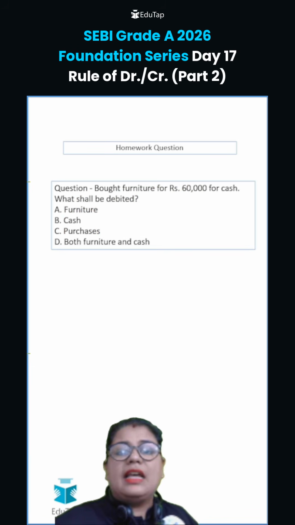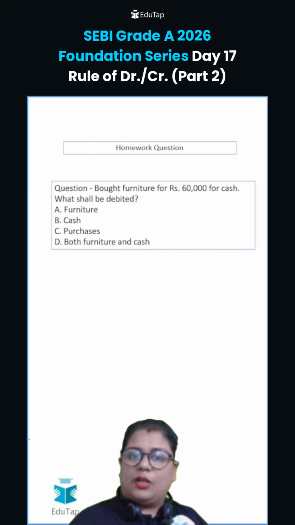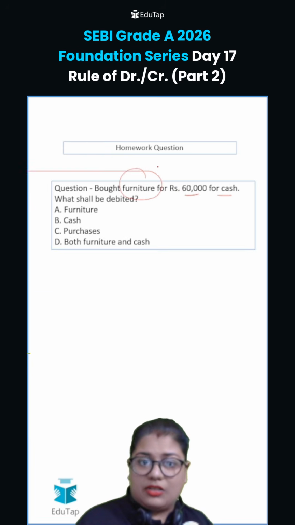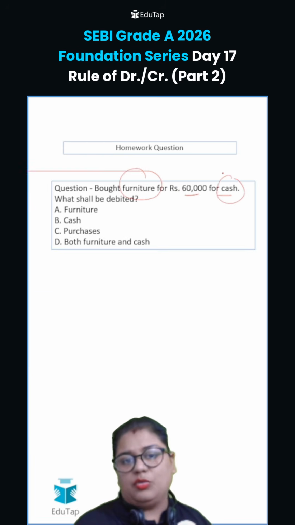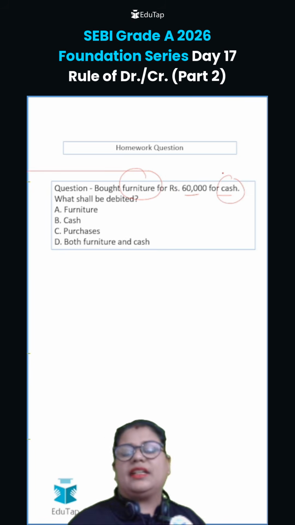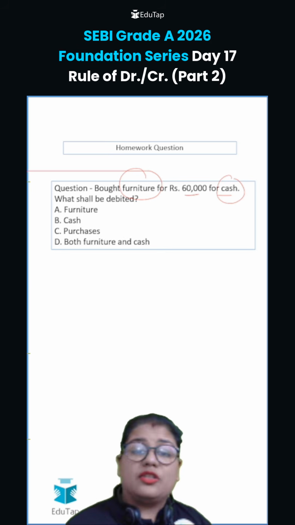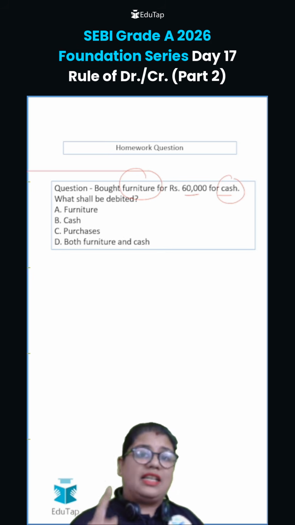On the similar line, see this homework question, try to answer this. You have bought a furniture for 60,000 for cash. So two accounts that will be impacted here is, one is the furniture account, this is also an asset account. एक है आपका cash account, ये भी asset account है. तो इन दोनों में से देखना है क्या चीज इंक्रीज हो रही है, क्या चीज डिक्रीज हो रही है, तो क्या चीज डेबिट होगी. So write down in the comment section below कि इसका सही आंसर क्या होगा.